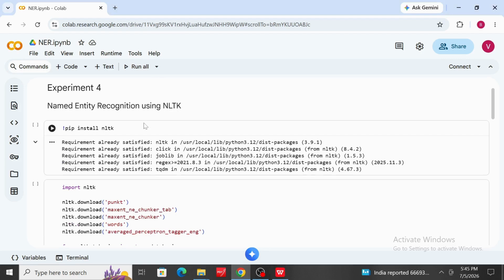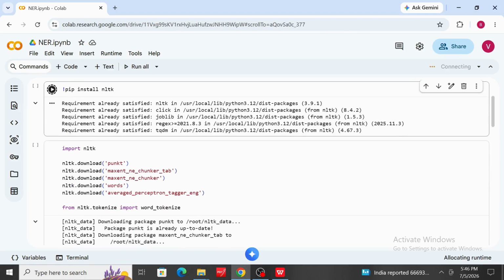Our first step is to install the Natural Language Toolkit. It is commonly known as NLTK. It is one of the popular Python libraries for NLP. It provides many built-in functions such as tokenization, stemming, lemmatization, POS tagging, and named entity recognition. Now let's run this cell.